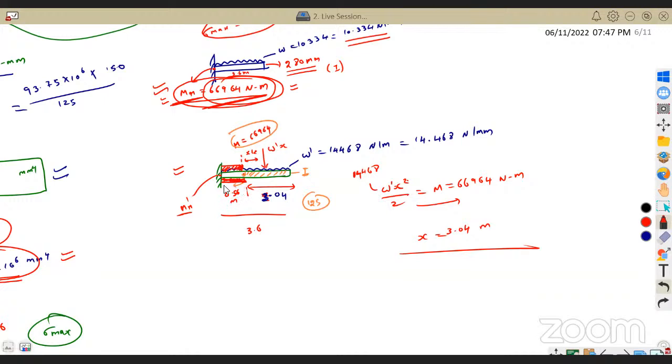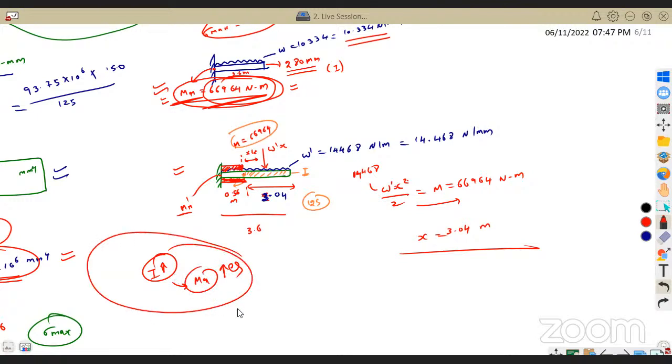So only in this section of 0.56 meter the beam cannot withstand the extra moment. So only in that section of the beam I need to increase the moment of inertia, so that its moment resistive capacity also increases, while maintaining the sigma max value. I'm not changing the sigma max value.